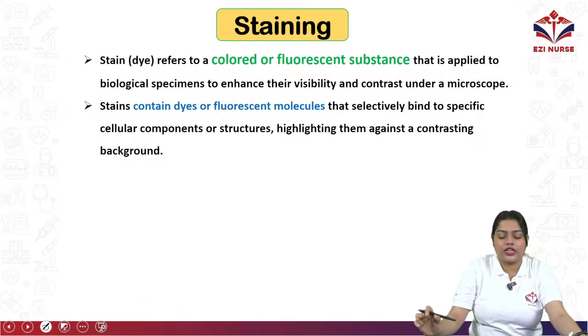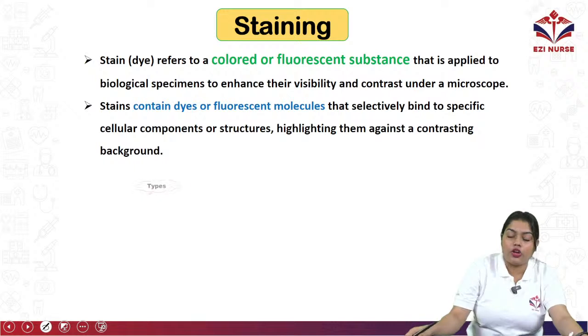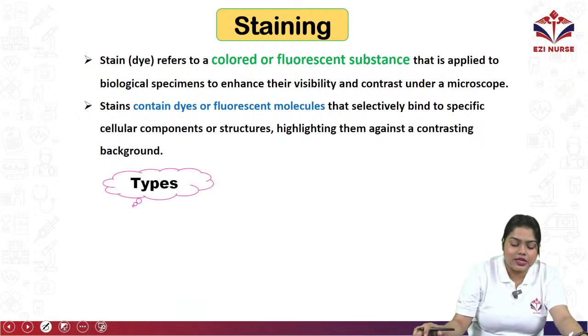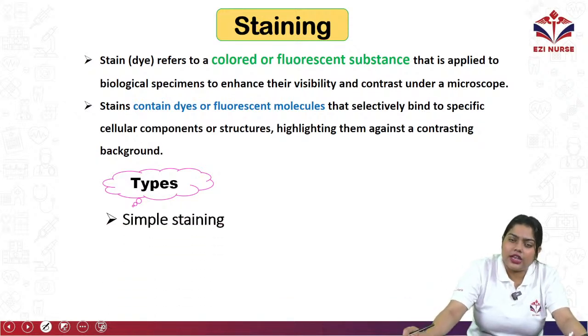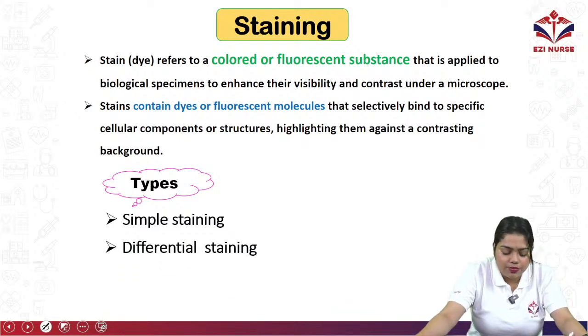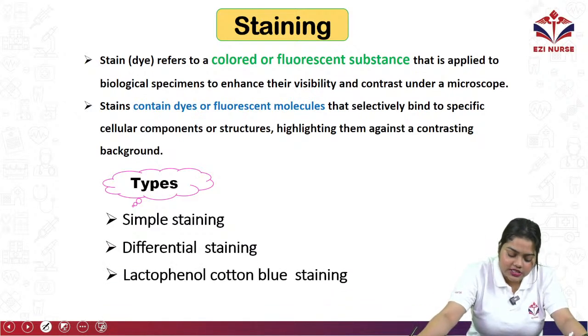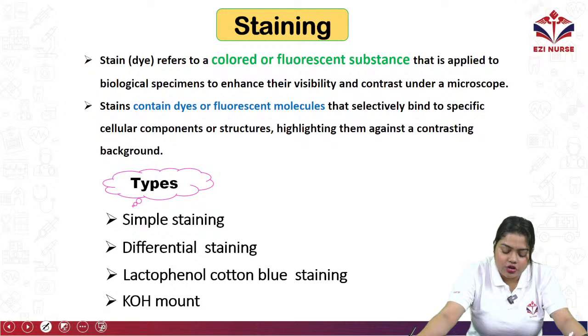The stains contain different types of dyes or fluorescent molecules so that we can recognize them under the microscope. Okay, so there are different types of staining: Gram staining, simple staining, acid fast staining and so on. So we have simple staining, differential staining, lactophenol staining, cotton blue staining, or KOH mount.